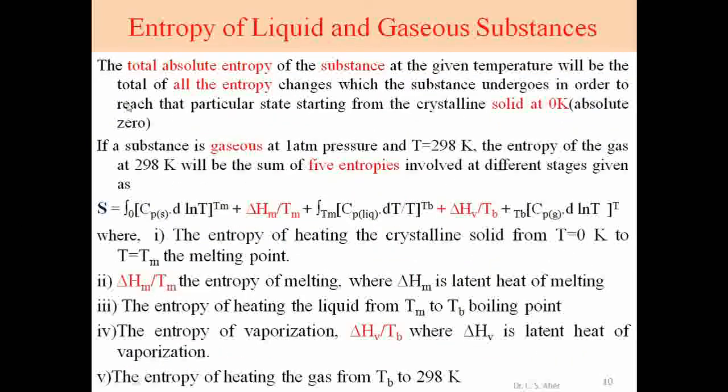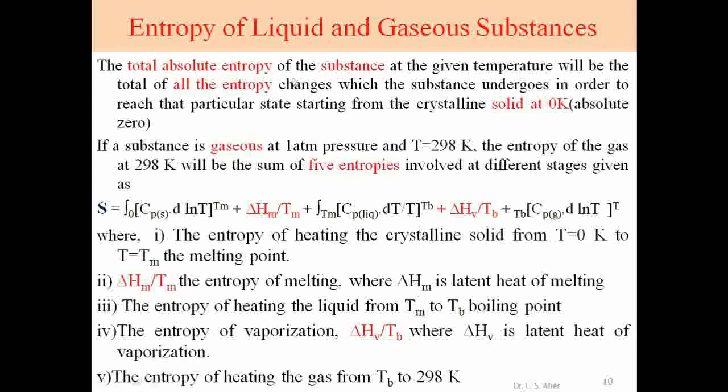Next point is entropy of liquid and gaseous substances. In the previous example we considered a solid substance; now we consider liquid or gaseous substances. The total absolute entropy of a substance at a given temperature will be the summation of all entropies, whatever the change, whatever the disorder, collecting all disorder with respect to their enthalpies, heat. All enthalpies are collected.